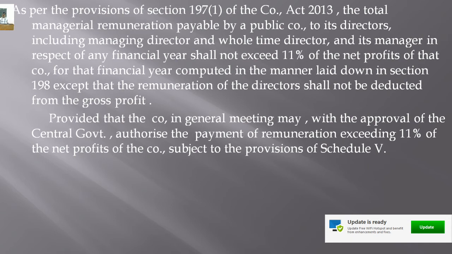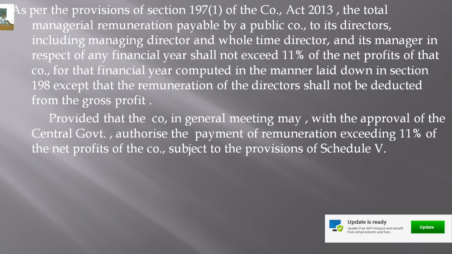Isn't it? Now, what are those provisions we should discuss? What are those provisions? And what remuneration could be payable by the company to the managerial person. You can note down these things, right? The managerial remuneration payable by the company is 11% of its profit, maximum remuneration.